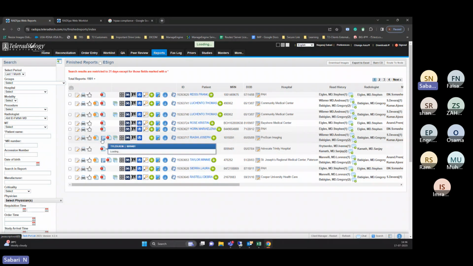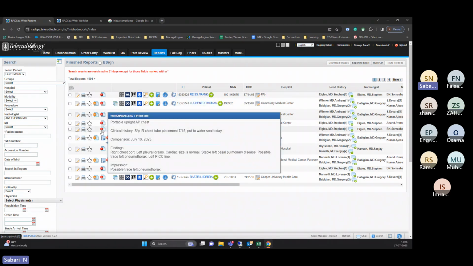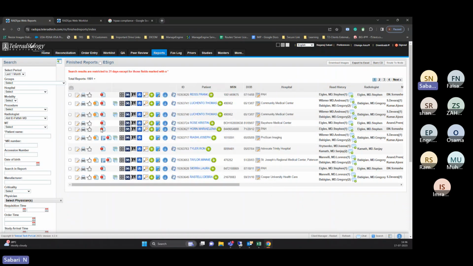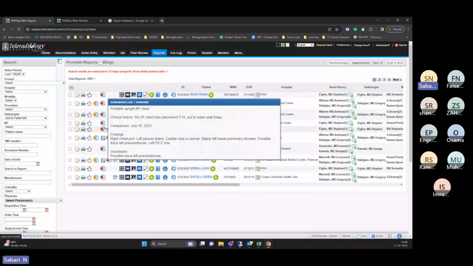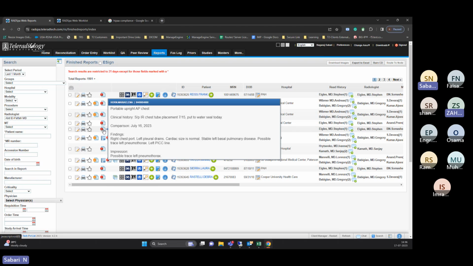Okay, and another one is you can see it is a PDF file. So this is the final report. So this report cannot be edited by the radiologist. Once the report has been created final, you cannot edit the report, but if you want to add or modify anything, you can just create a request for addendum and you can add an additional report to that. The original report also will be there and the additional report also will be there.